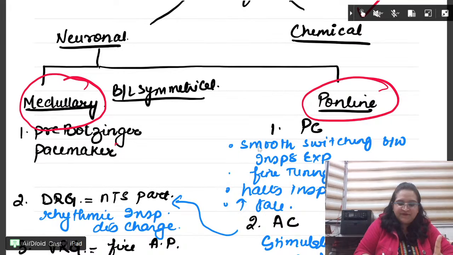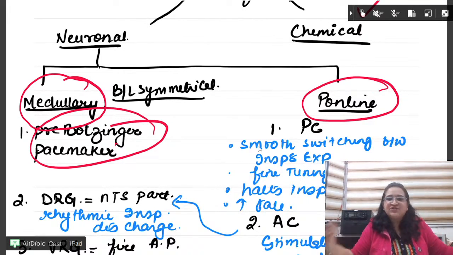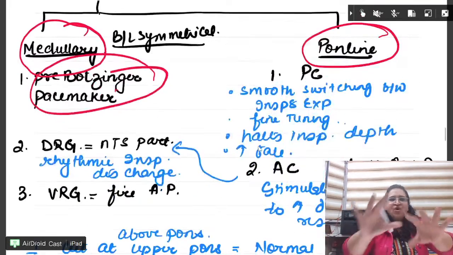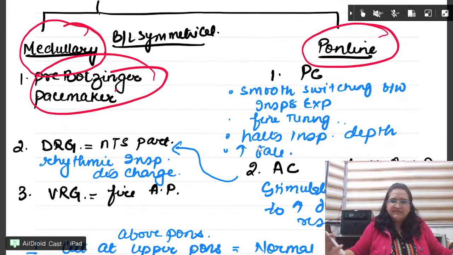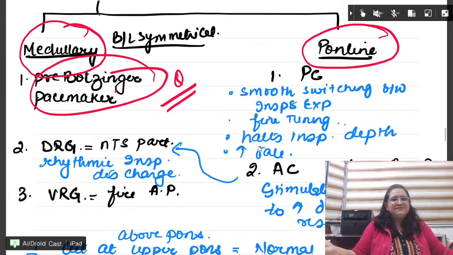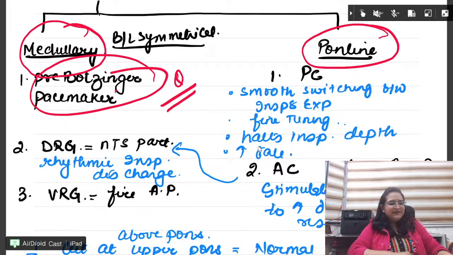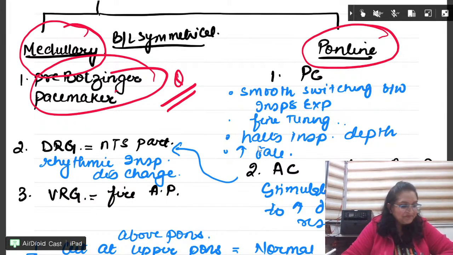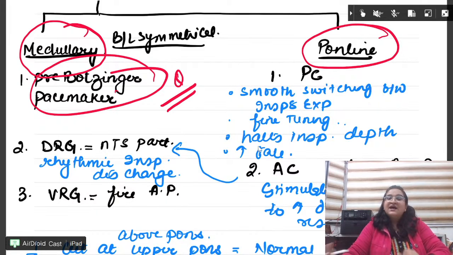Very important, everyone. Keep repeating, keep learning. No need to write. You all have this in your notes, but learn. What question comes? Pacemaker of respiration. The pacemaker of respiration is... Yes, very good, no mistake.